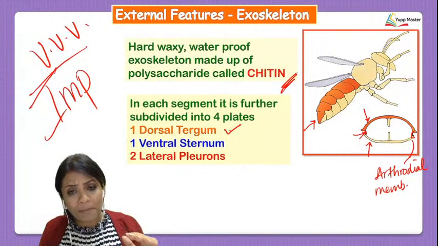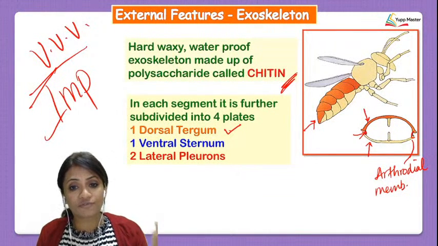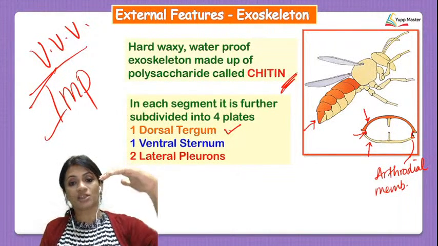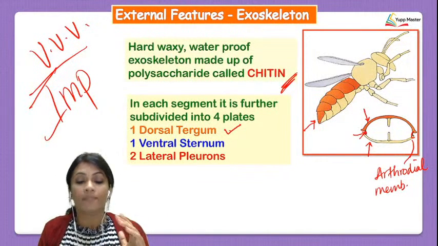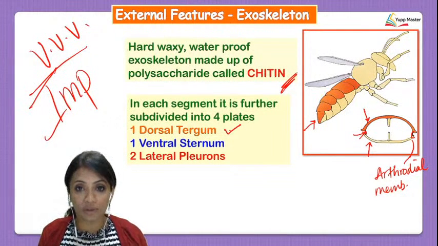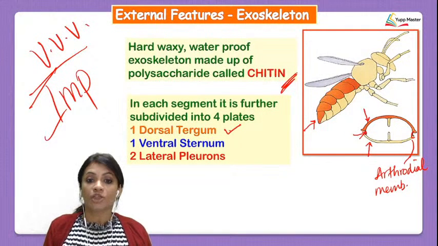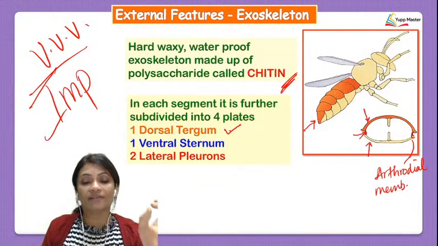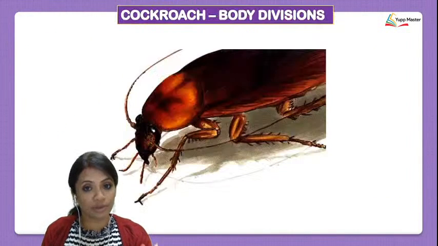That very same part, but now when it is in the ventral region, you're going to call it the ventral sternum. So, there is a dorsal tergum and then you have a ventral sternum. Then, on the sides, there are two lateral pleura. So, you have a dorsal tergum, a ventral sternum and then two lateral pleura.